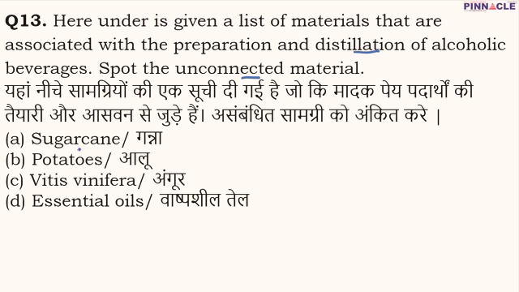The first one is sugarcane. We have molasses from sugarcane and it is used for the preparation of alcoholic beverages. So A is not going to be the correct option. Again, potatoes and Vitis vinifera, both of these are used in some way or the other in the preparation and distillation of alcoholic beverages. Essential oil is not related to alcoholic beverages at all. Therefore, D is going to be the correct option in this case.